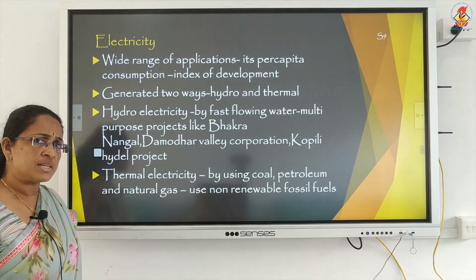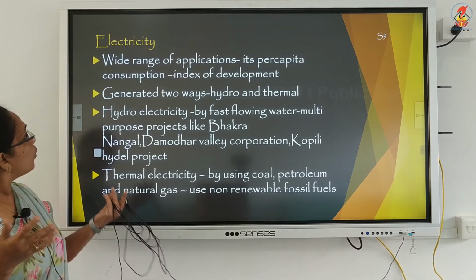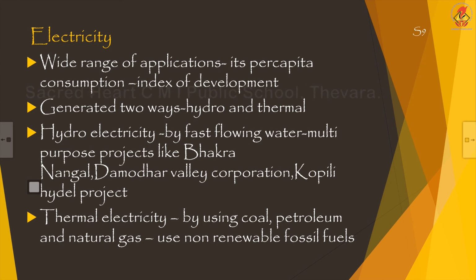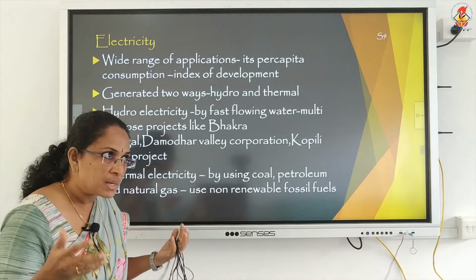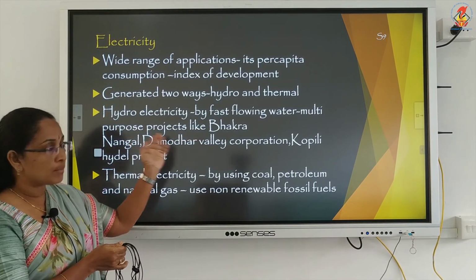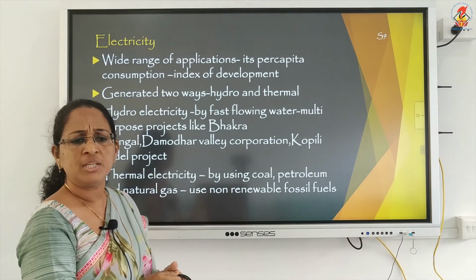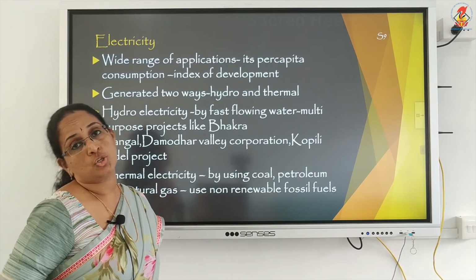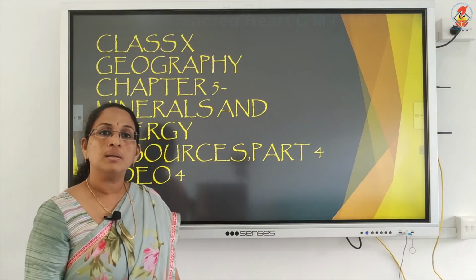Okay, so what we have discussed about electricity, there are a wide range of applications for electricity, and its per capita consumption is considered the index of a country's development. Electricity can be generated in two ways: hydroelectricity and thermal. Hydroelectricity projects, many multi-purpose projects are there in India. Examples are Bhakra Nangal project, Damodar Valley Corporation. Coming to the thermal electricity, by using coal, petroleum and natural gas. We'll continue in the fourth part.